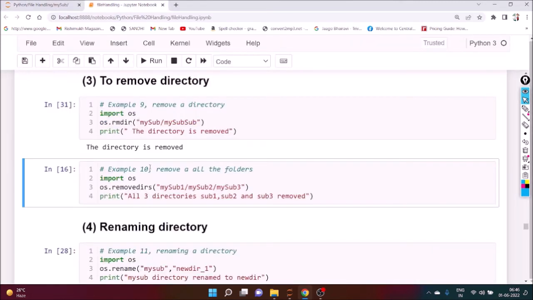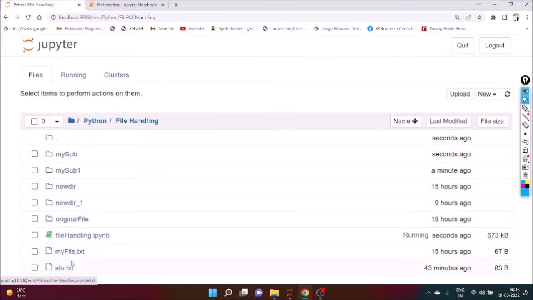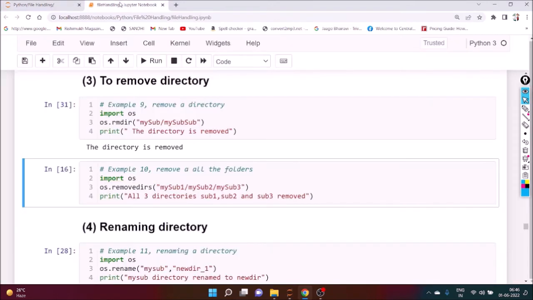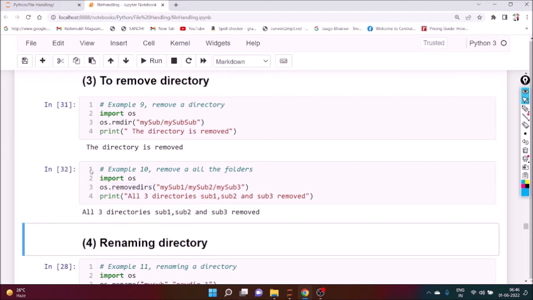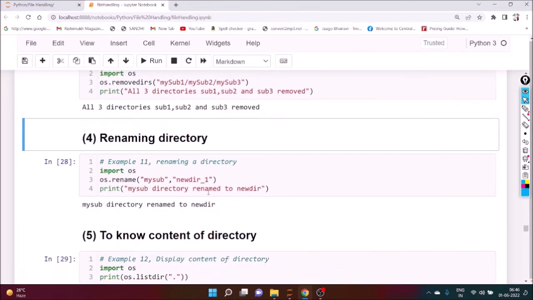Similarly, we want to delete all. Are you getting my point? We want to delete my sub 1, my sub 2 and my sub 3 all. So how to do this one? Here you have to write os.removedirs, with my sub 1, my sub 2, my sub 3. If you execute it, all three directories are removed. You can see my sub 1, my sub 2, my sub 3 all gone. Are you getting my point?